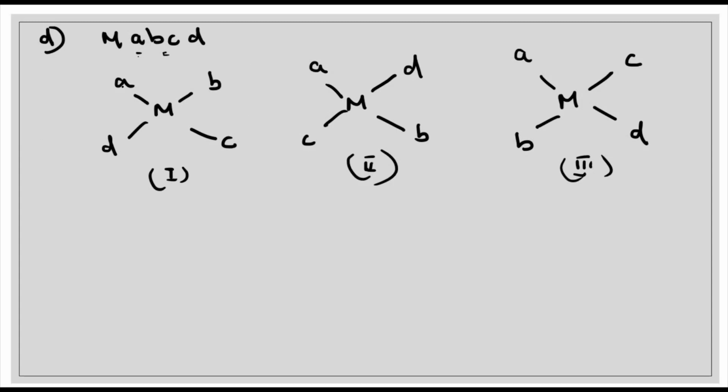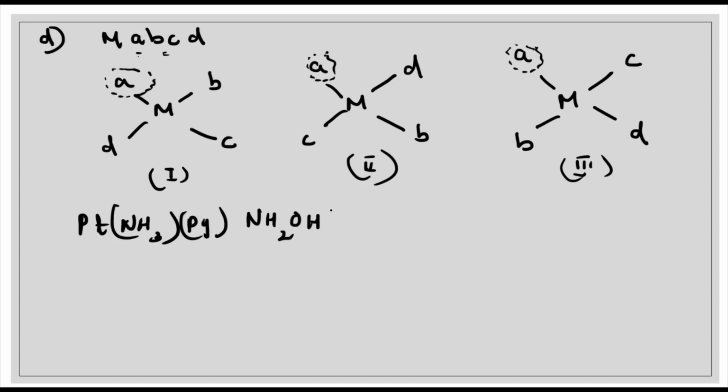So in this case, what we are doing? These structures are drawn by fixing the position of one of the ligands. So in all the 3 figures, we have fixed the position of ligand A, and we are drawing the other ligands B, C and D with respect to the fixed position of A. Now a common example for this is Pt(NH3)(Py)(NH2OH)(NO2), where Py is pyridine. You can take this one as an example for the type MABCD.